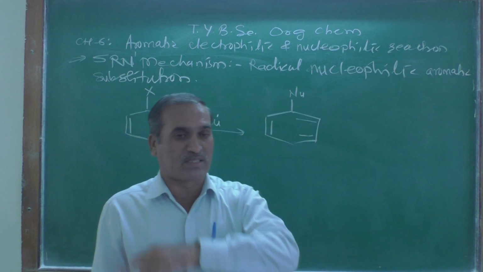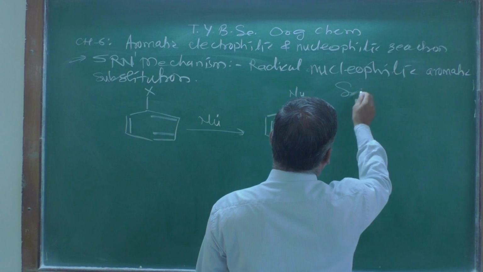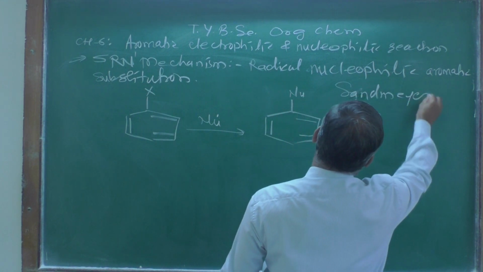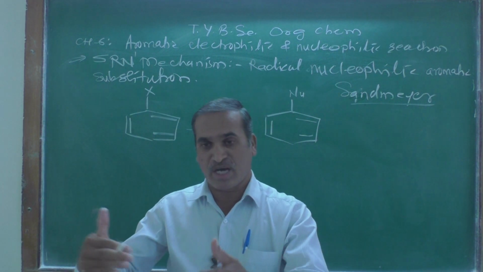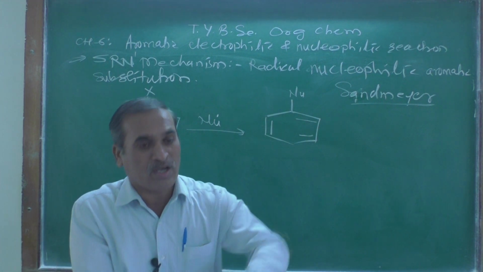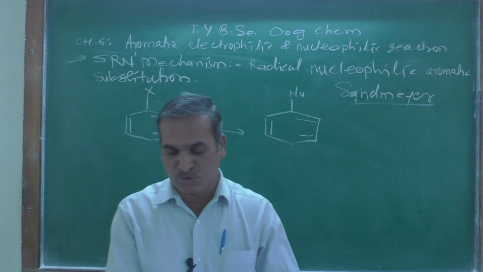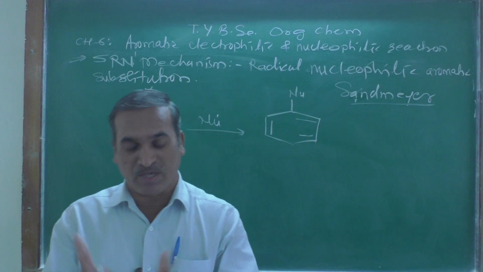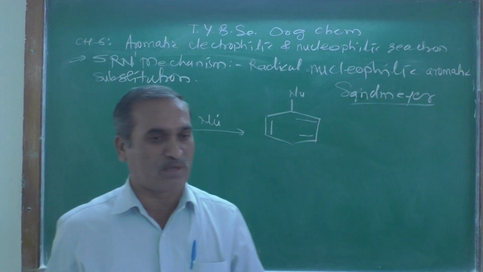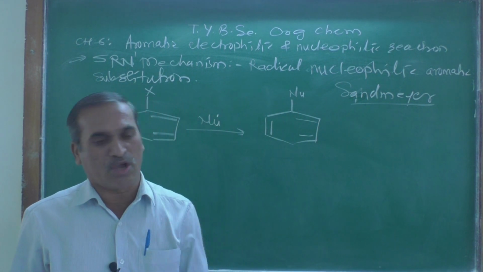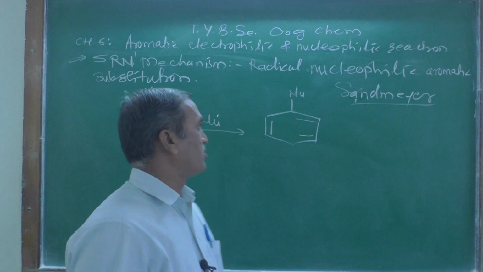The best example is the Sandmeyer reaction. Sandmeyer is a scientist's name, who invented that mechanism, and that is why such radical nucleophilic aromatic substitution reactions are found in Sandmeyer type reactions. Let us look at the mechanism step by step. As we know, a mechanism is a detailed study of the sequence of steps involved in the conversion of reactant into product.